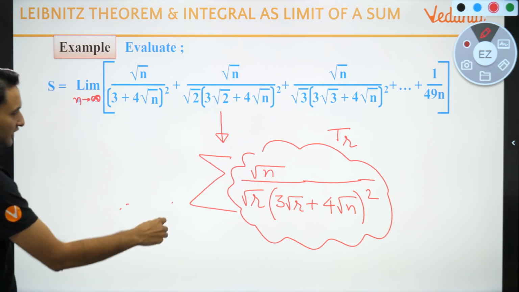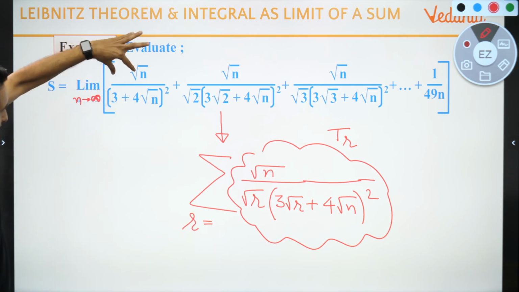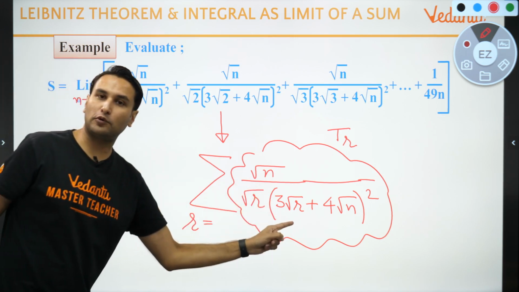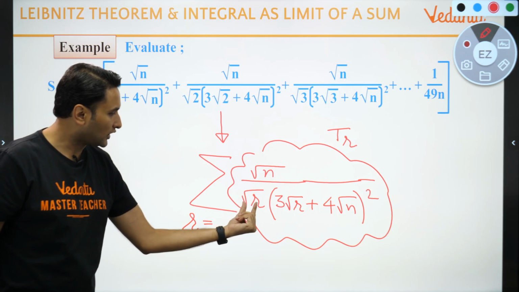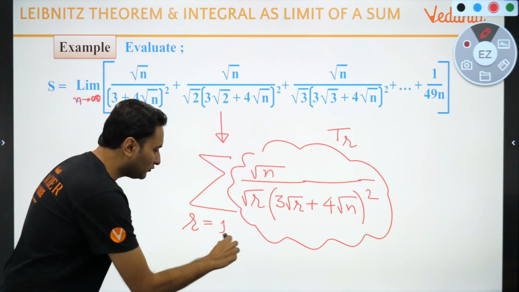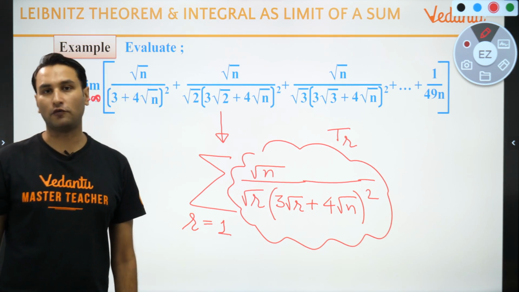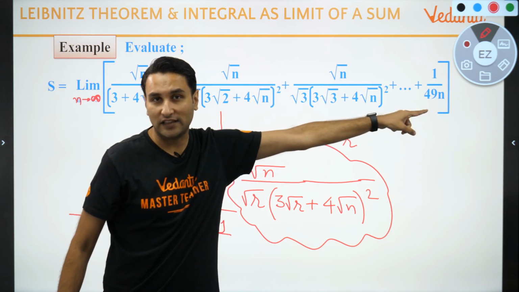Where the r is varying from, in the first term, what should I put as the value of r to get the first term? R को 1 put करूँ, you'll get the first term. So r is varying from 1, say last term 1 upon 49n.